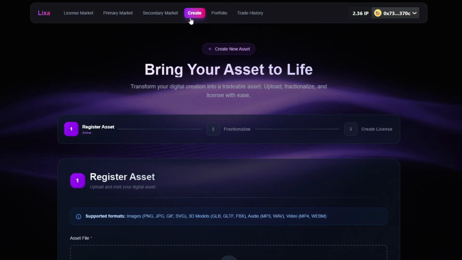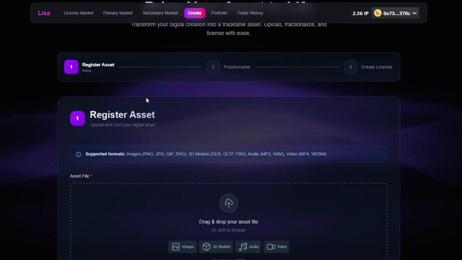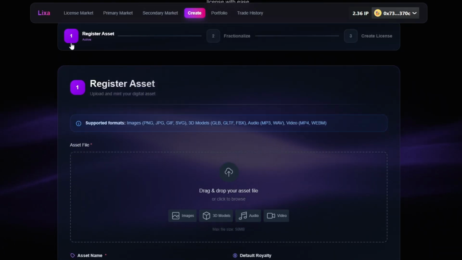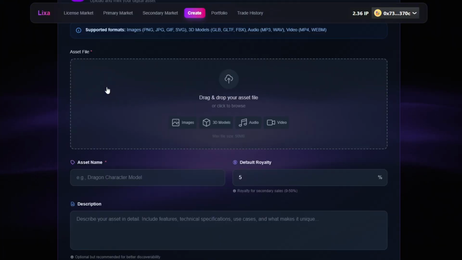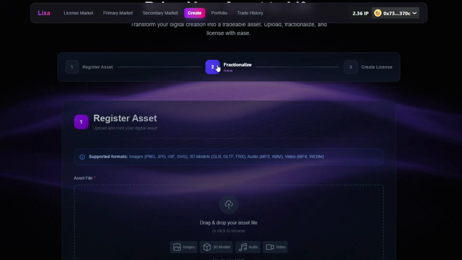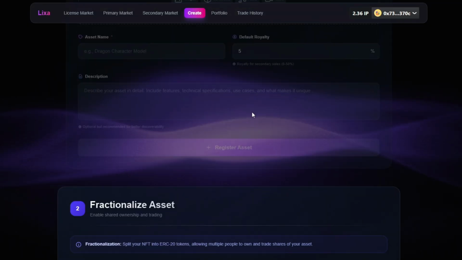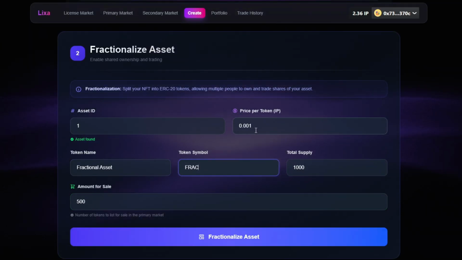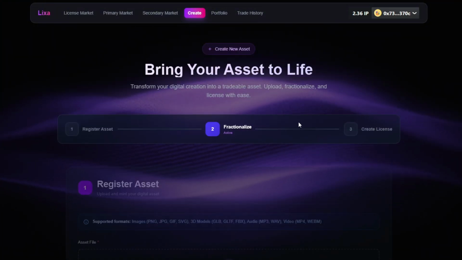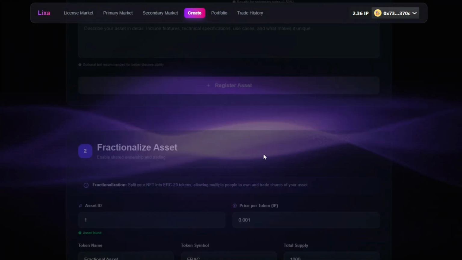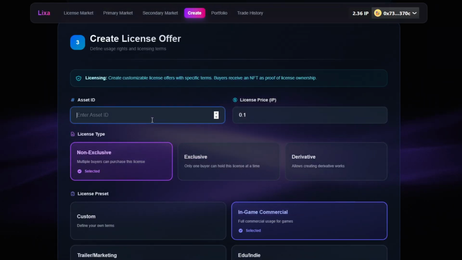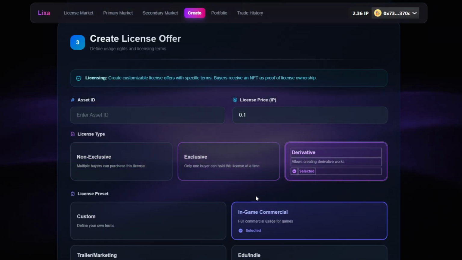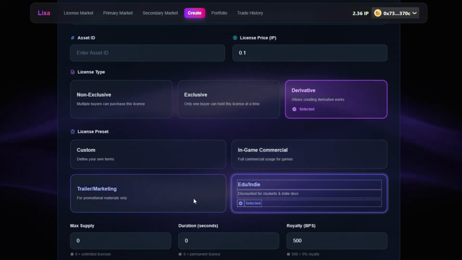The Create page is used by creators to transform digital assets into on-chain assets that can be traded and licensed on Lixa. The process consists of 3 stages. First, register asset, where creators upload and register their digital assets on the blockchain. Second, fractionalize asset, which splits asset ownership into fractional tokens that can be traded and generate royalties. Third, create license offer, where creators define license types, pricing, duration, and the royalty structure earned from asset usage.